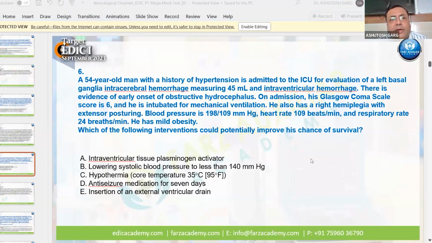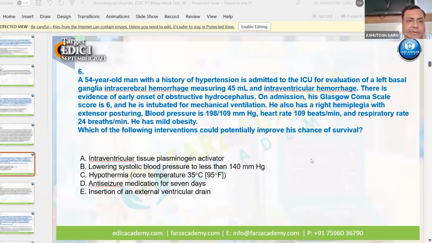Now question number 6. A 54-year-old man with a history of hypertension is admitted to the ICU for evaluation of a left basal ganglia intracerebral hemorrhage measuring 45 ml and intraventricular hemorrhage. There is evidence of early onset obstructive hydrocephalus. On admission, his GCS is 6 and he is intubated for mechanical ventilation. He also has a right hemiplegia with extensor posturing. Blood pressure is 198 by 109 millimeters of mercury. Heart rate is 109 beats per minute. Respiratory rate is 24 breaths per minute. He has mild obesity. Which of the following interventions could potentially improve his chances of survival?